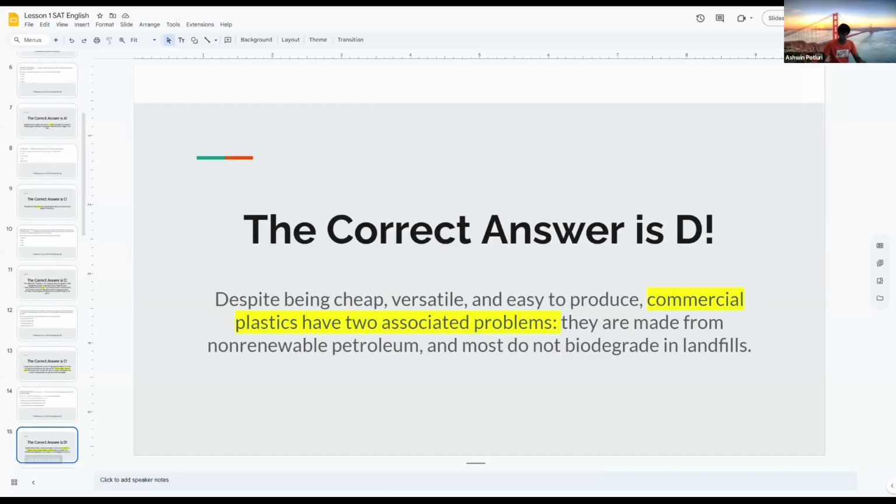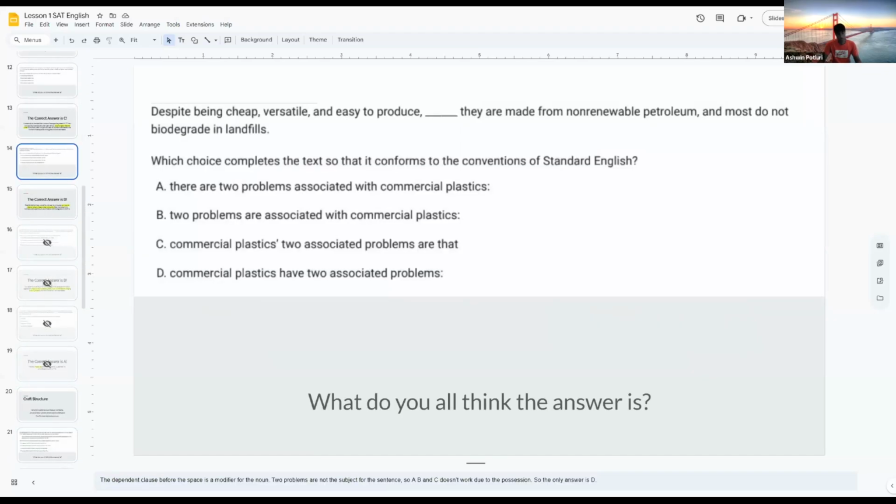So this will be our final question for conventions, and then we'll move on to craft and structure. I have a quick question, Ashwin. You keep using this term independent clause. Could you further define what an independent clause is for those of us who might not know? And could you give us an example and type it in the chat, please?